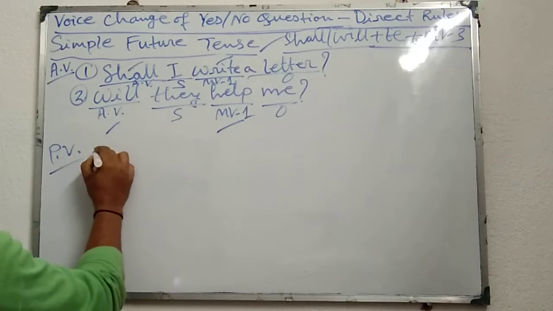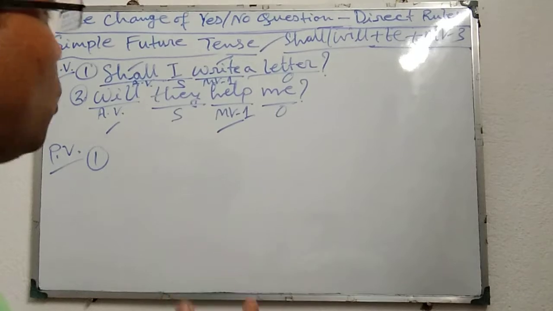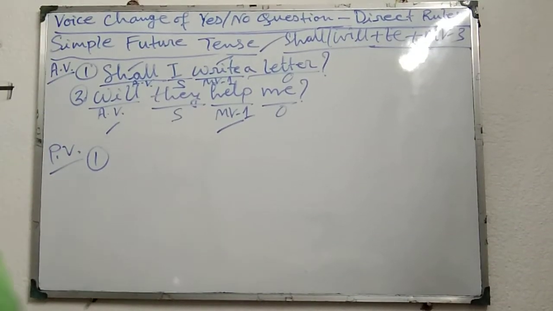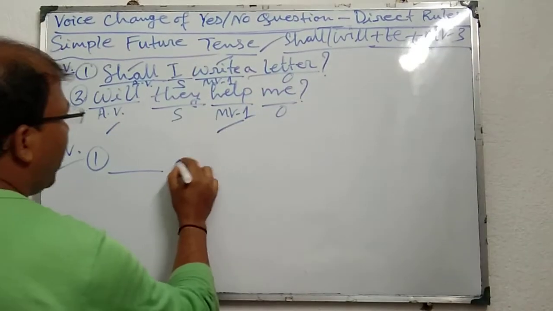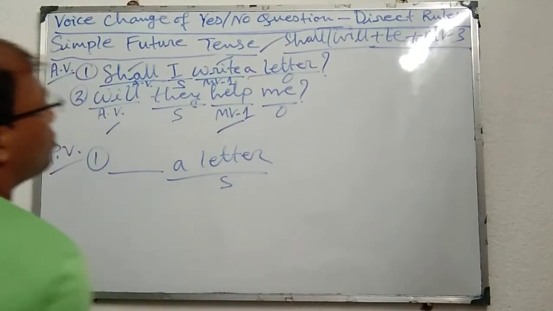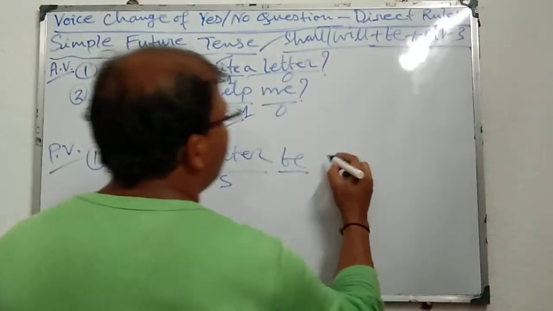First of all, the first one: shall I write a letter? We do not know the subject, that's why we do not know which one, shall or will, will be placed, so we can leave a space. Thereafter the object, a letter, will be changed into the subject, and thereafter be, and thereafter write, wrote, written.